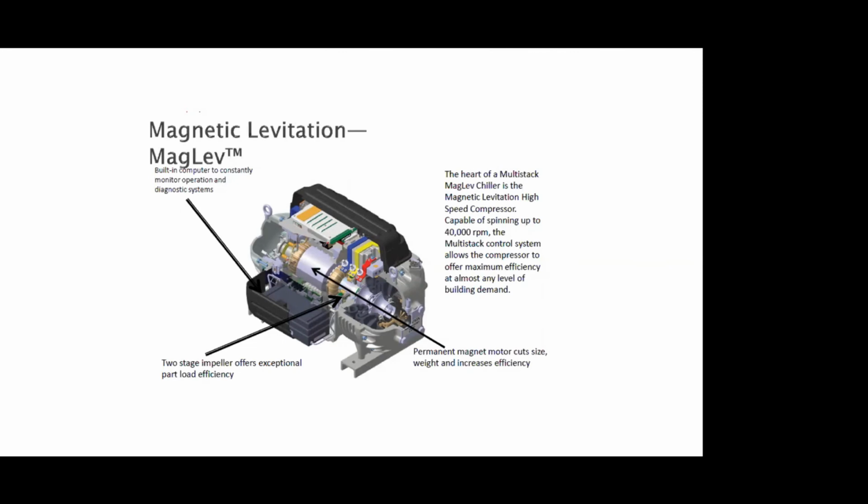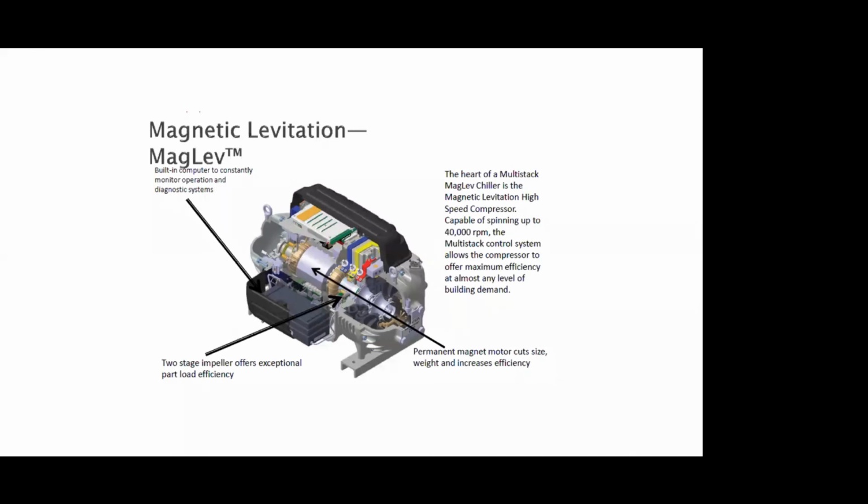So there are three immediate advantages. First, we can run the machine at a very high speed because there is hardly any noise. The noise you see in a machine comes from friction. Second, it increases the energy efficiency because there is no friction loss in the bearings. And number three, the moment you have a bearing, you need a lubrication system. If my shaft is not touching the bearing, I don't require one.